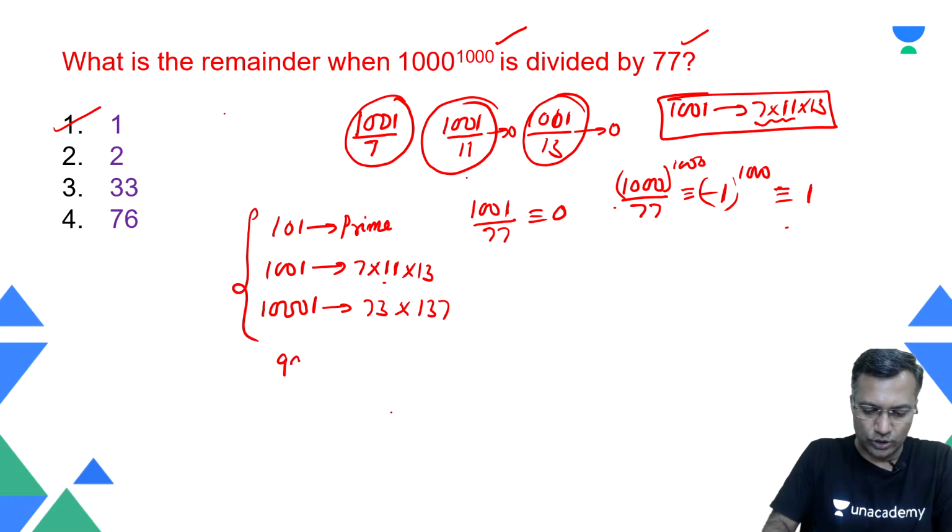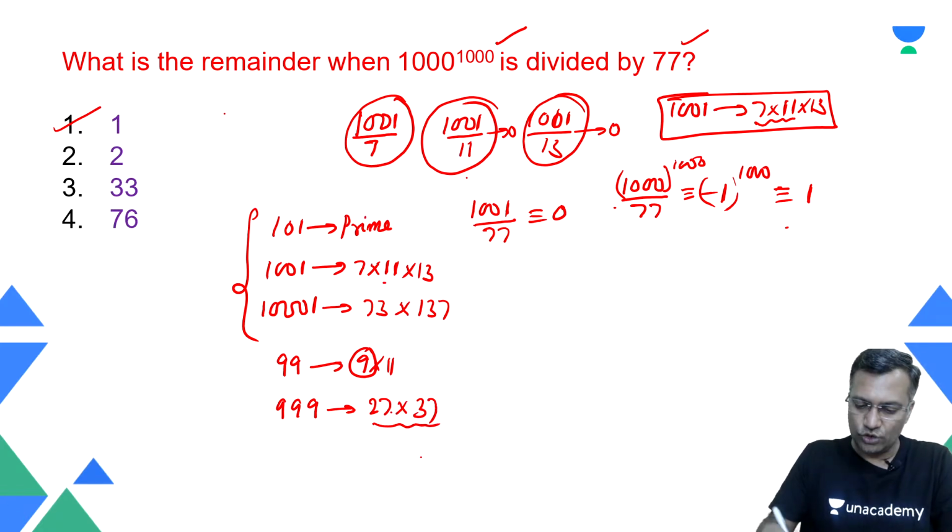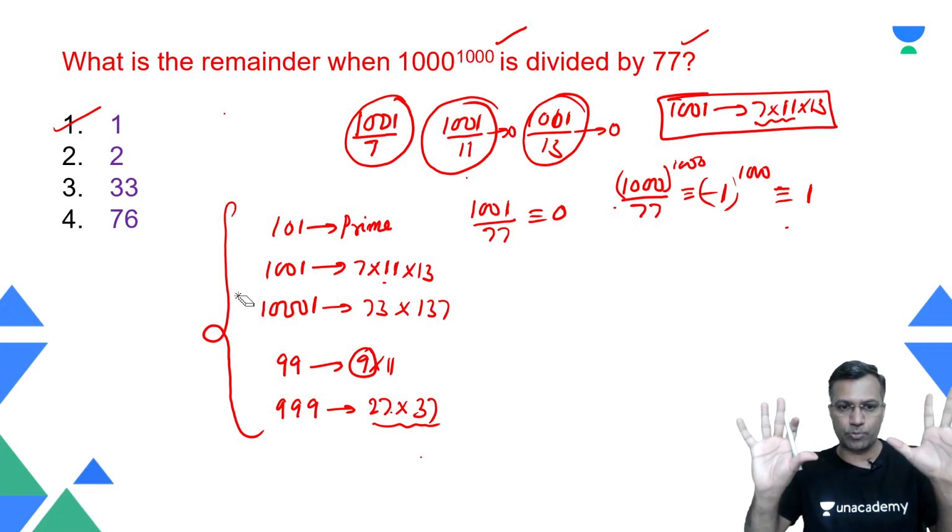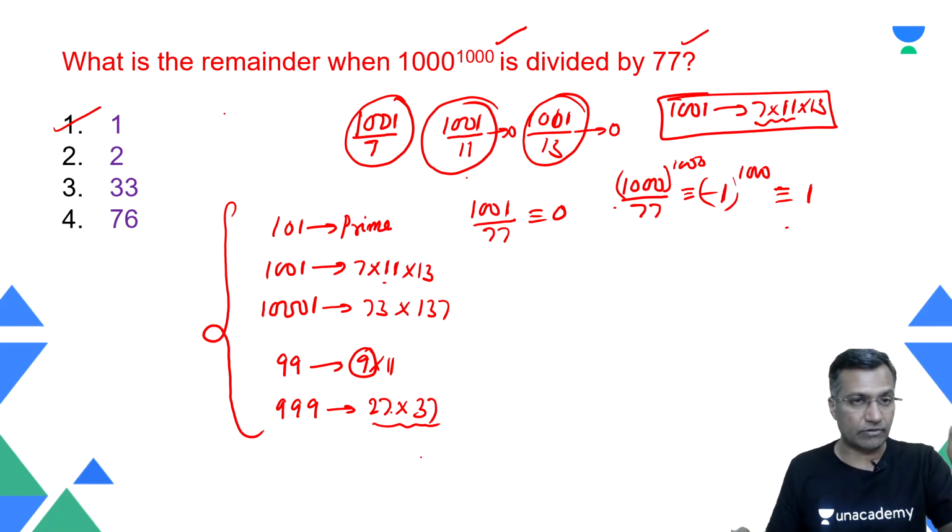Along with that, you may have to remember a little bit about 999. 99 is very simple, which is nothing but 9 into 11, and 9 is 3 power 2. And 999 is another important number. This is nothing but 27 into 37. Easy to remember, 27 into 37. These are 5 prominent numbers you may have to remember. They are very, very important when we go on to the intermediate stage, and hence it's very important for you to remember them.